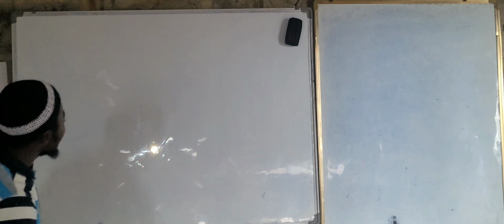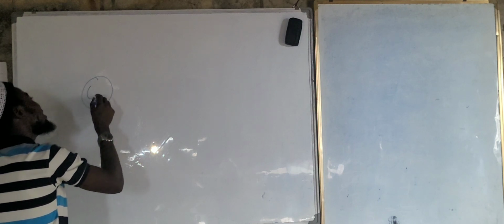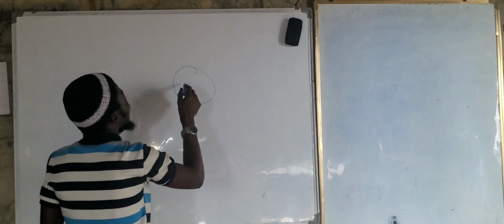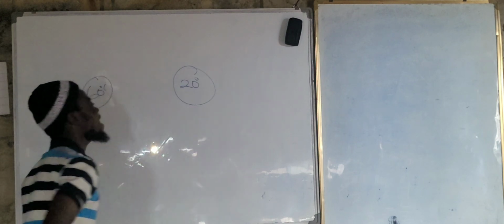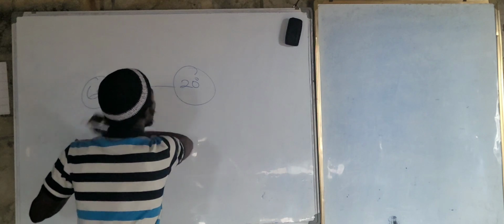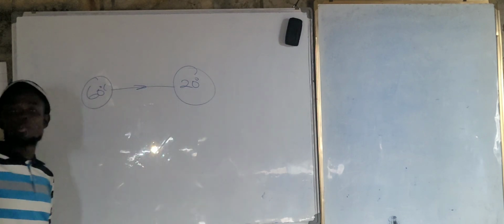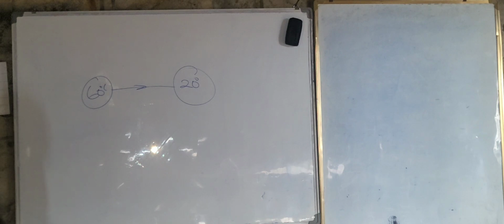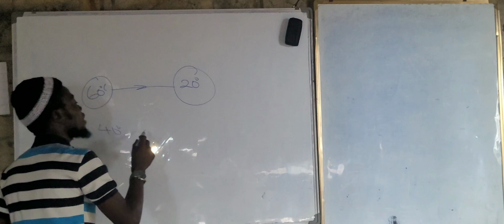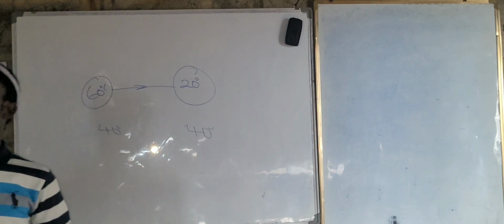Now let's assume we have a body here at 60 degrees Celsius, and we have another body here that has 20 degrees Celsius. This one has the higher temperature. Now we are going to transfer energy from this point to this point. This body is transferring energy to the other body. When it transfers energy, what will happen? Let's say here we have 40 degrees Celsius, and this one is also 40 degrees Celsius. The temperatures are the same, right?